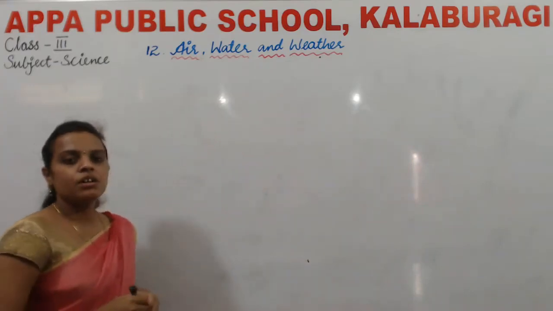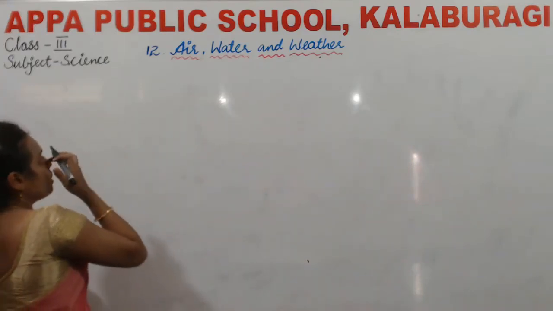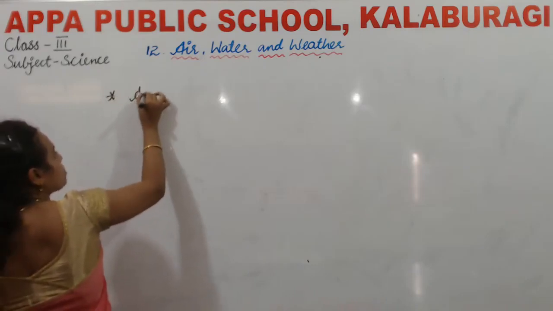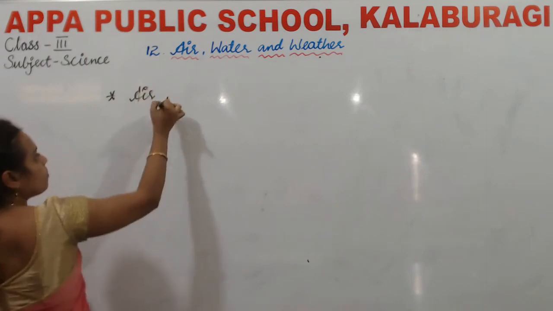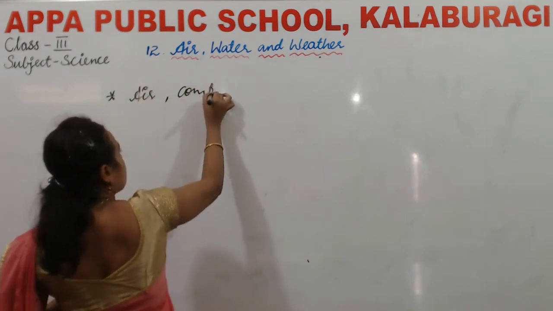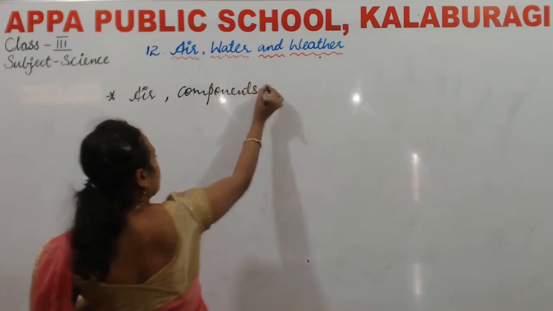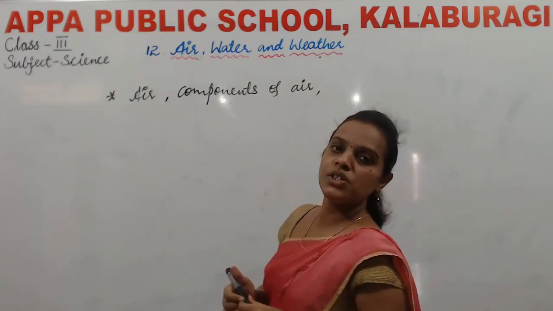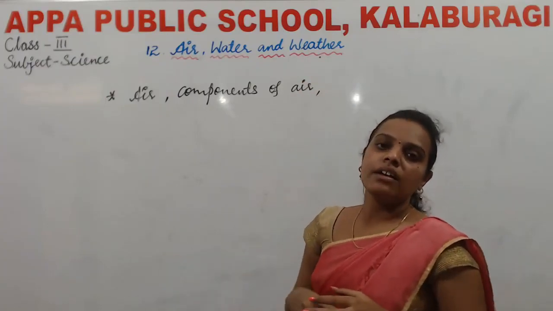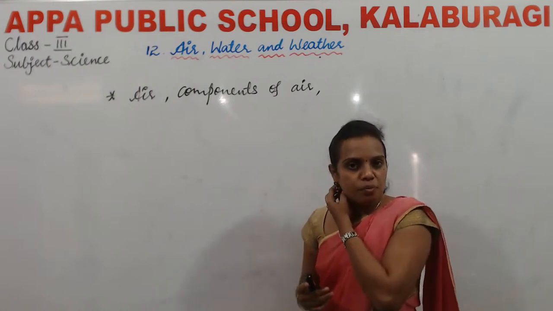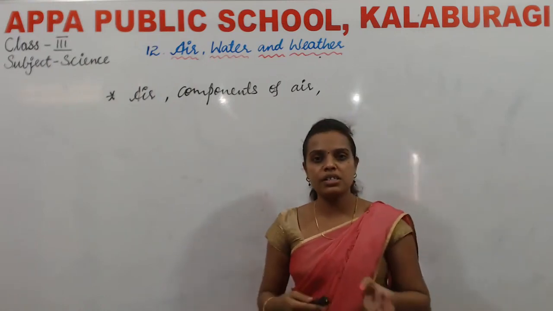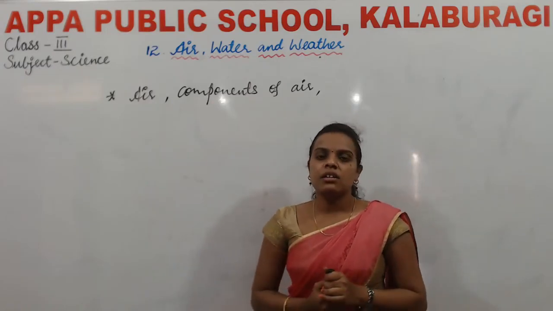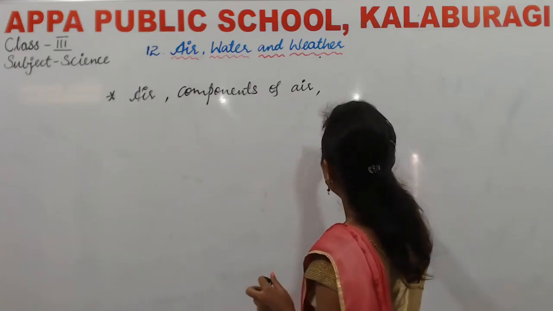So children, let's recap, let's summarize the points we have learned in this lesson. First we have studied about air, then components of air. Can you tell me children what are the components of air? Yes, air is a mixture of many gases like oxygen, carbon dioxide, and nitrogen. It also contains dust particles, germs, and water vapor.